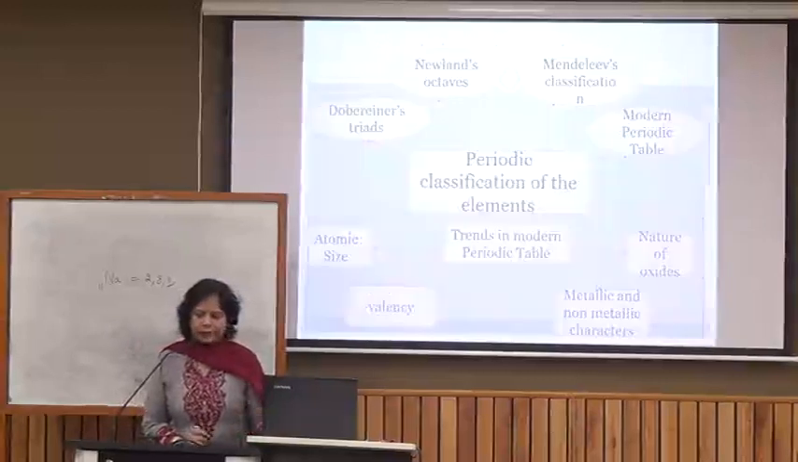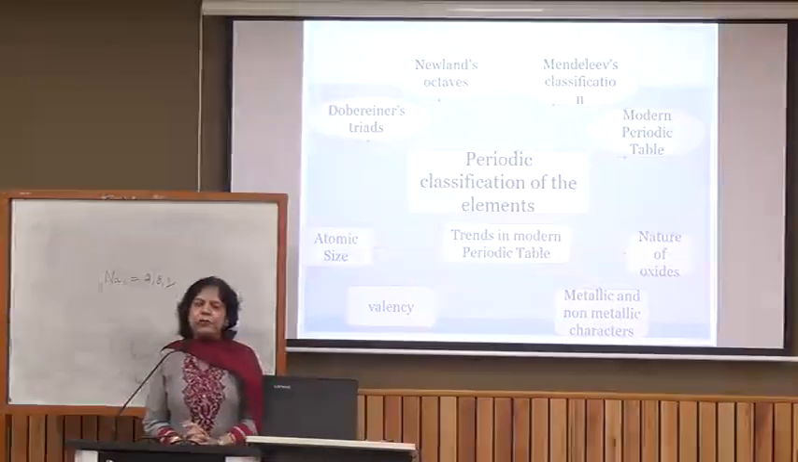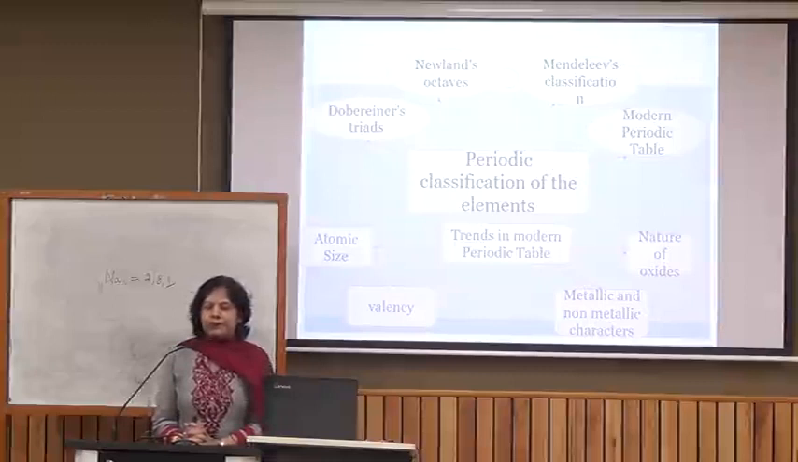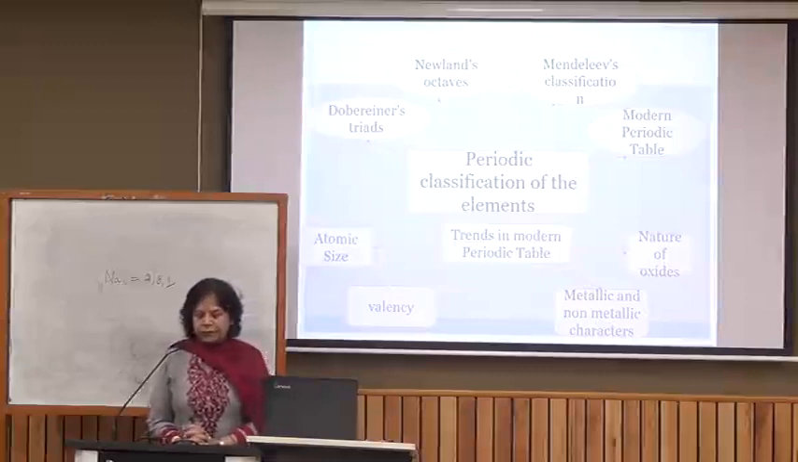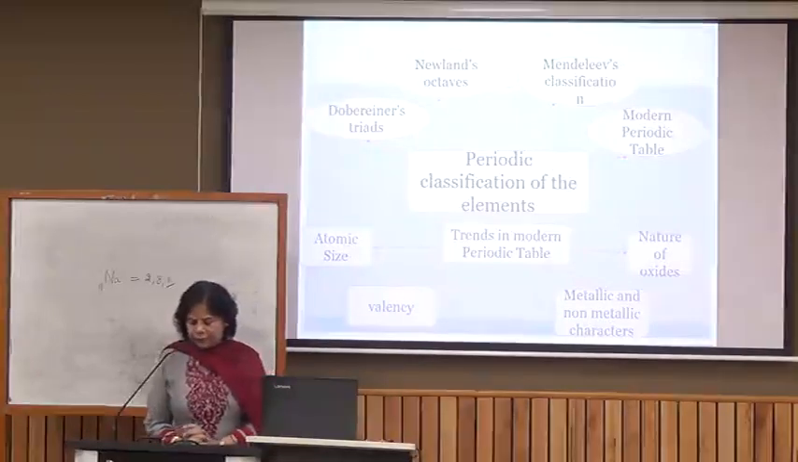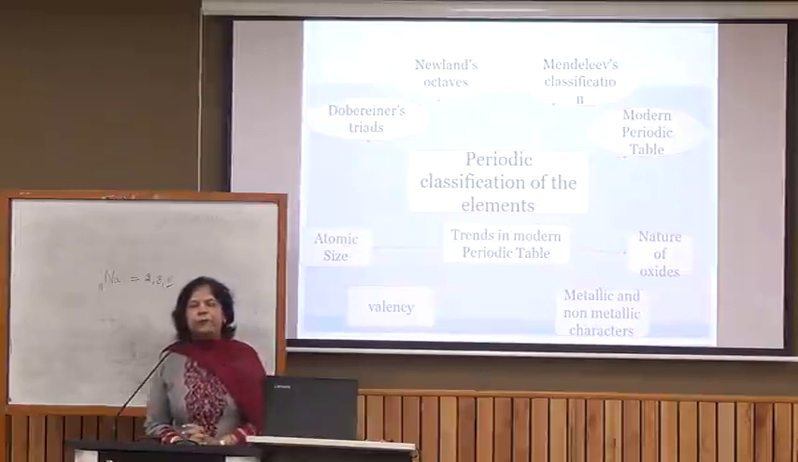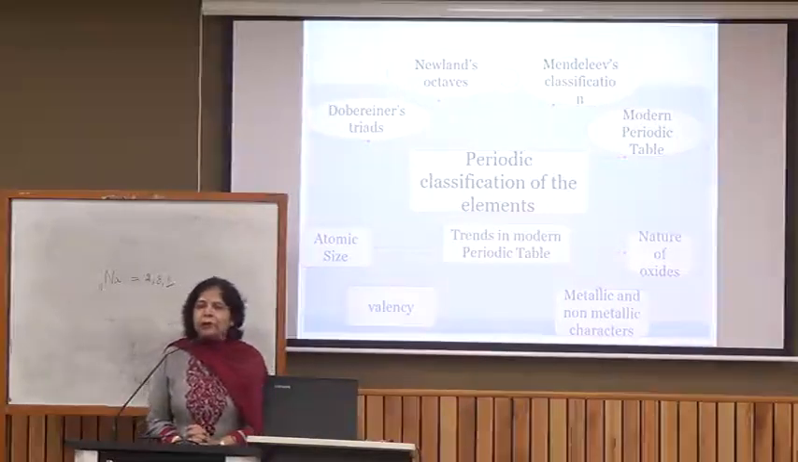Let us summarize. As I told you, we are studying periodic classification, in which we have studied Dobereiner's triads, Newlands' octaves, Mendeleev's classification, and the modern periodic table. Then we studied the trends in the modern periodic table, that is atomic size, valency, metallic and non-metallic character, and then the nature of oxides. Oxides of metals are mostly basic or amphoteric in nature, whereas the oxides of non-metals are mostly acidic or may be neutral in nature.